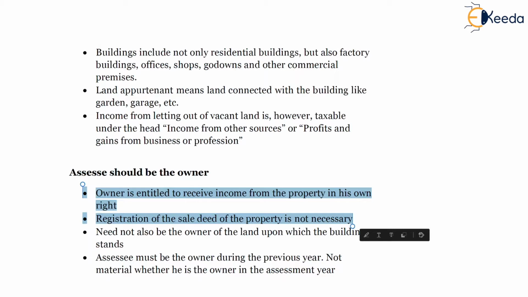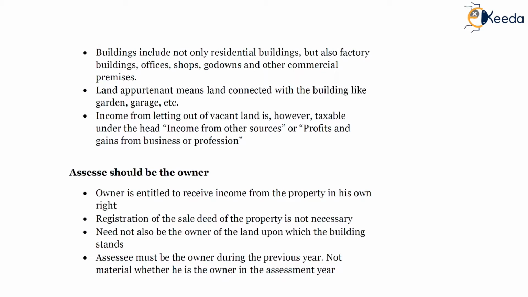Third pointer, he need not also be the owner of the land upon which the building stands. For example, if a builder sells the property to an assessee, the builder is the owner of the land. However, the owner of the building standing on the land is the assessee, who has a house in the said society which is on the land. The same will be taxable as house property in the hands of the assessee. And the last point, the assessee must be the owner during the previous year; it is not material whether he is the owner in the assessment year.